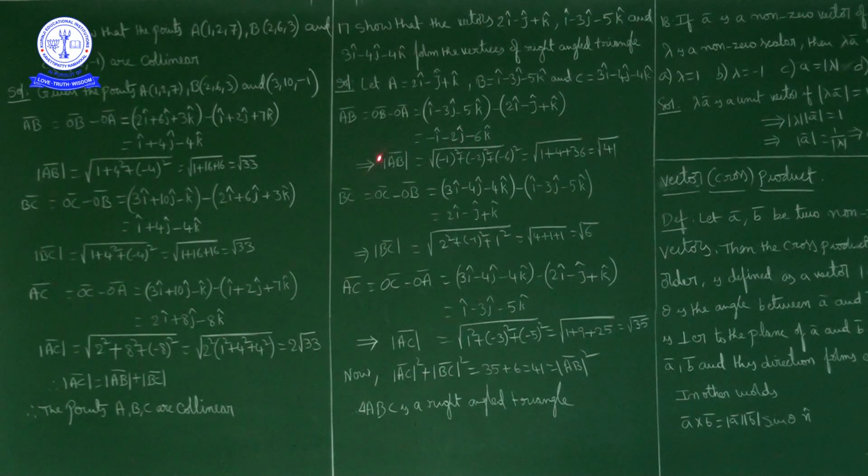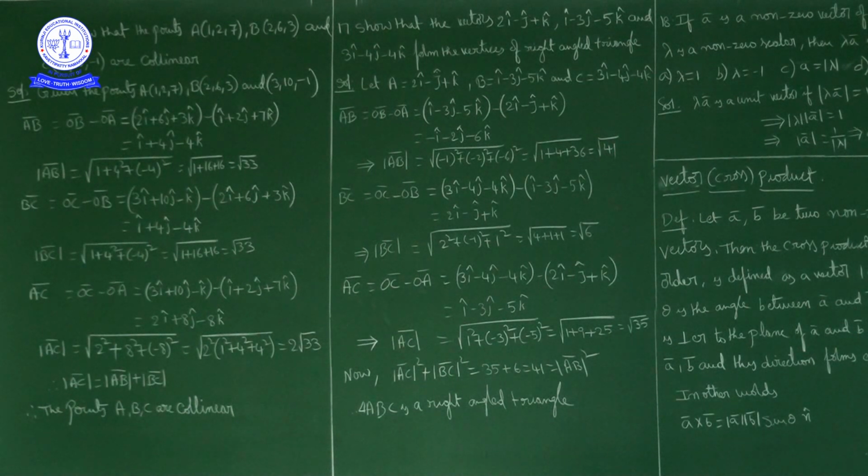So now magnitude of AB bar I will calculate. Magnitude of AB bar is square root of i component minus 1, j component minus 2, minus 6. So square root of minus 1 square plus minus 2 square plus minus 6 square, that is square root of 1 plus 4 plus 36, that is square root of 41. Magnitude of AB bar is square root of 41.